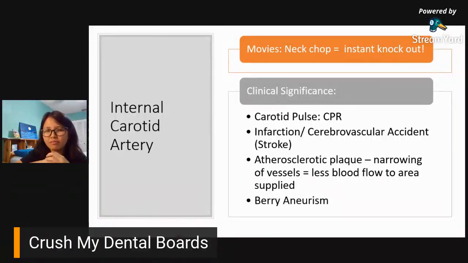What's aneurysm? Ano nga bang aneurysm? Aneurysm is when you have weakening of your vessels. So, nag-weaken yung vessel. So, anong nangyari? Nagkakaroon siya ng dilations. How can I relate it? Para siyang rubber band. Di ba yung rubber band?